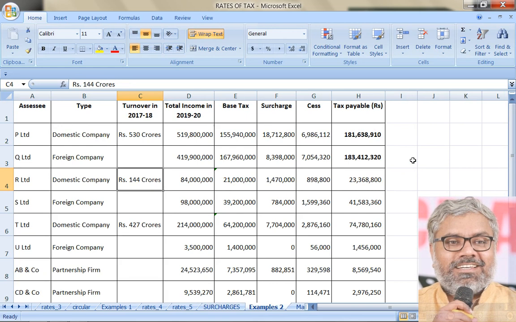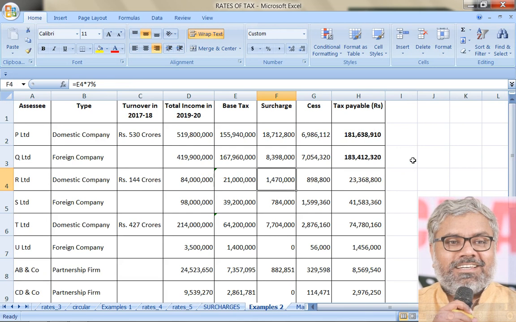R Limited, once again domestic company, but with a turnover of less than 400 crores in 17-18, which means the tax rate applicable will be 25% of the income instead of 30% of the income. So take 25% only here for R Limited. Then surcharge applicable is 7%. Why? This income here in 2019-20 did not exceed 10 crores.